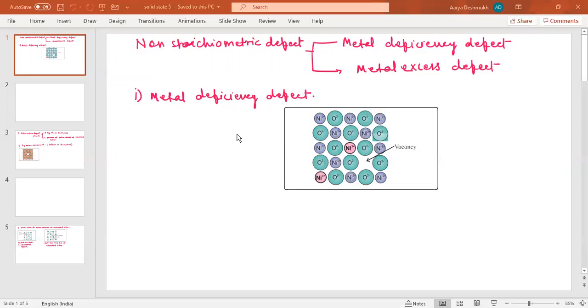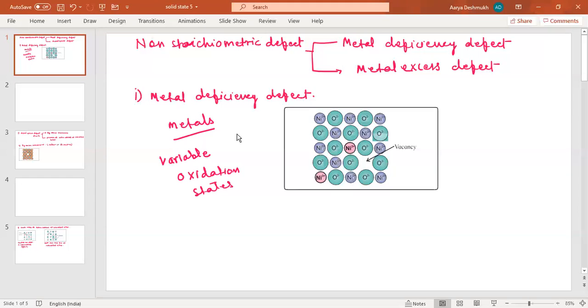These are shown by metals. As the name suggests, these defects are shown by metals, and only those metals which show variable oxidation states. So the metals with variable oxidation states show this type of defect.